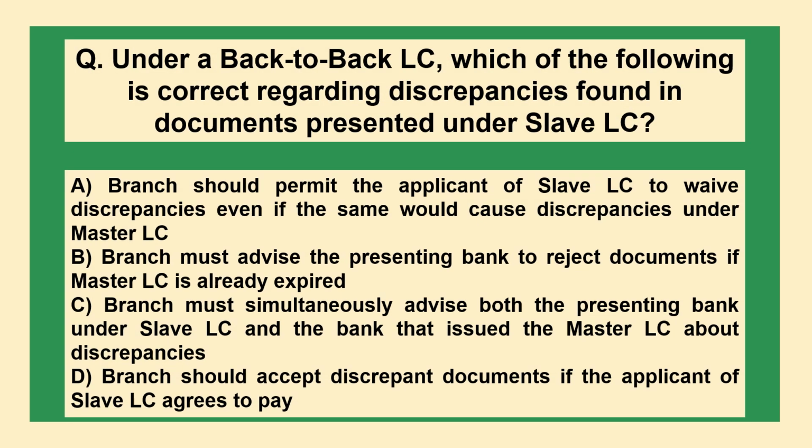The next question: under a back-to-back LC, which of the following is correct regarding discrepancies found in documents presented under a slave LC? A. Branch should permit the applicant of the slave LC to waive discrepancies even if the same would cause discrepancies under the master LC. B. Branch must advise the presenting bank to reject documents if the master LC is already expired. C. Branch must simultaneously advise both the presenting bank under the slave LC and the bank that issued the master LC about discrepancies. D. Branch should accept discrepant documents if the applicant of the slave LC agrees to pay.